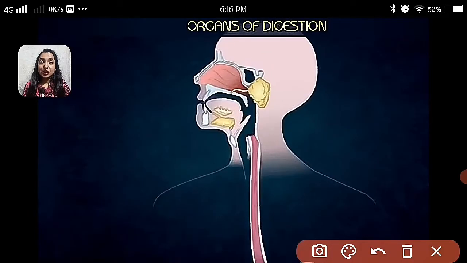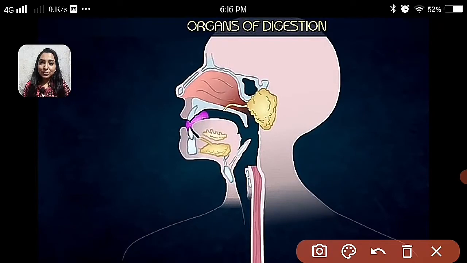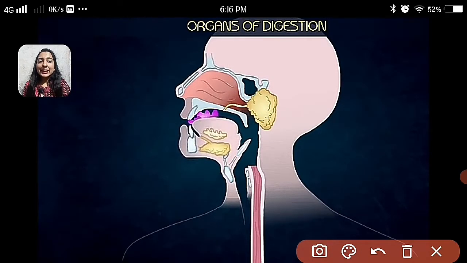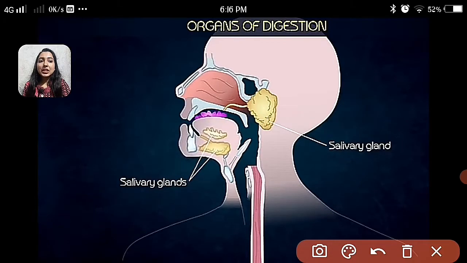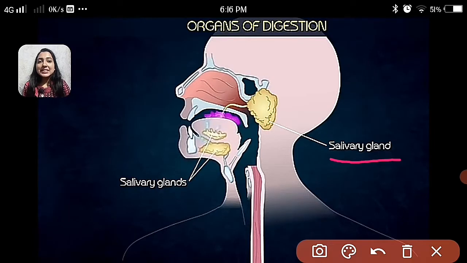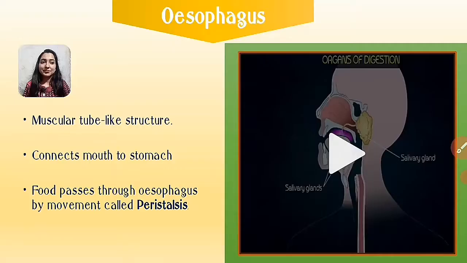Oral cavity. Food enters the body through the mouth. In the mouth, teeth help in chewing the food. These yellow structures are known as salivary glands. They secrete saliva. The saliva gets mixed with the food so that the food will be moistened and soft so that it can easily pass through the esophagus.